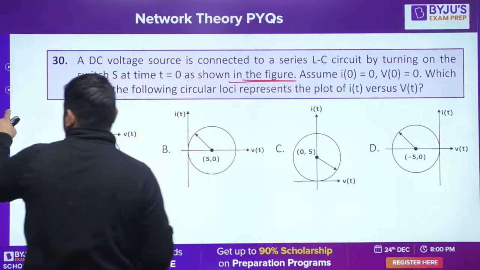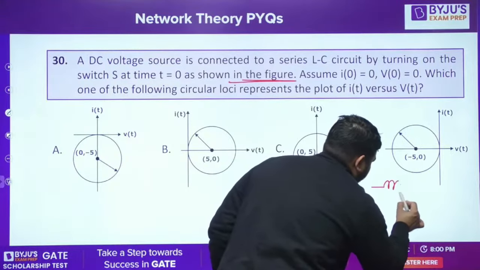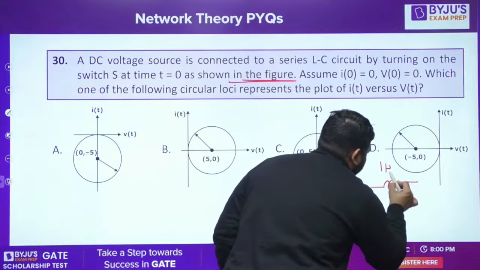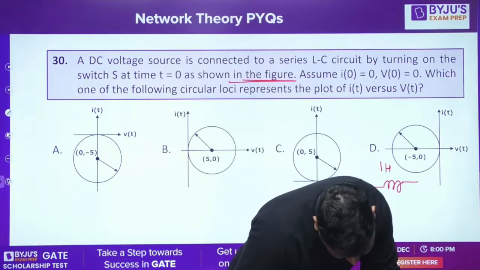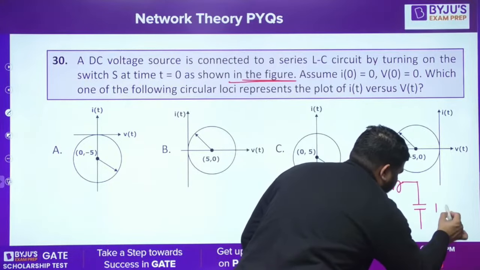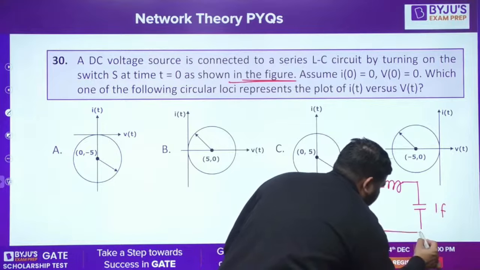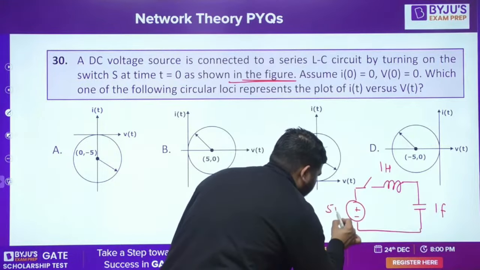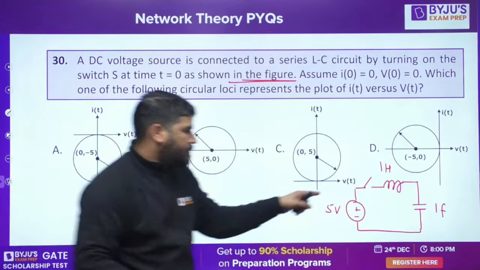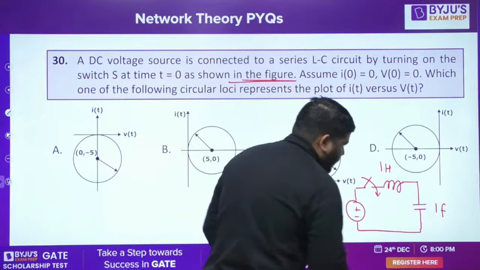Okay, the typist has not made the diagram. Let me give you the diagram. L is 1 Henry and C is 1 farad, and here is the switch, and here we have the voltage of 5 volt. Okay, this is perfect now. So now the switch is closed at t equal to 0.